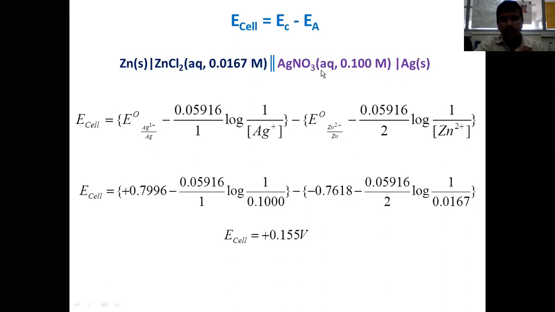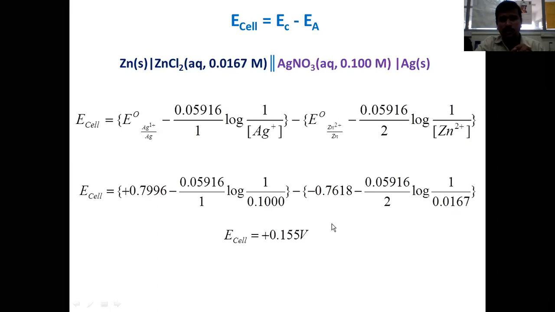All other things remain the same here. The concentration of silver nitrate is 0.1 molar, and obviously the concentration of silver ion will also remain at 0.1 molar. So that has been substituted here. Minus the E naught value of the zinc 2 plus zinc couple, which is minus 0.7618, with all other things kept intact, into log of 1 over zinc 2 plus concentration, represented here as 0.0167 molar. If you simplify, E cell is equal to plus 0.155 volts.